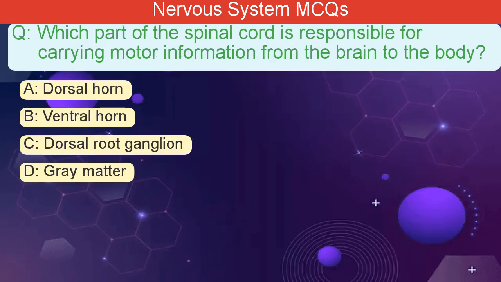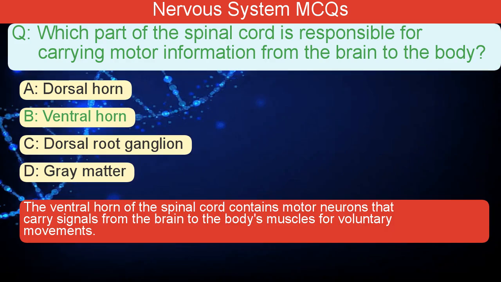Which part of the spinal cord is responsible for carrying motor information from the brain to the body? A. Dorsal horn. B. Ventral horn. C. Dorsal root ganglion. D. Gray matter. The correct answer is B. The ventral horn of the spinal cord contains motor neurons that carry signals from the brain to the body's muscles